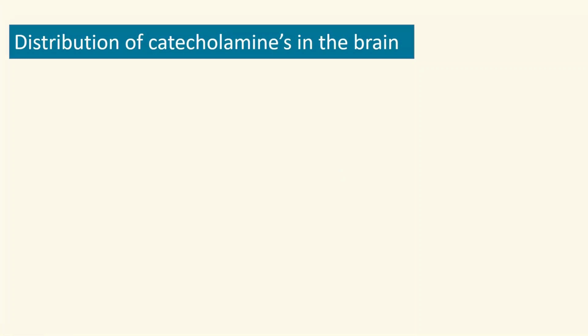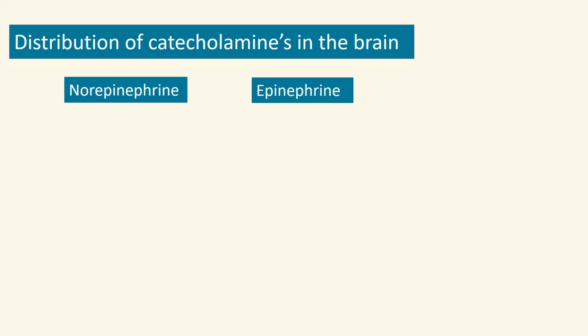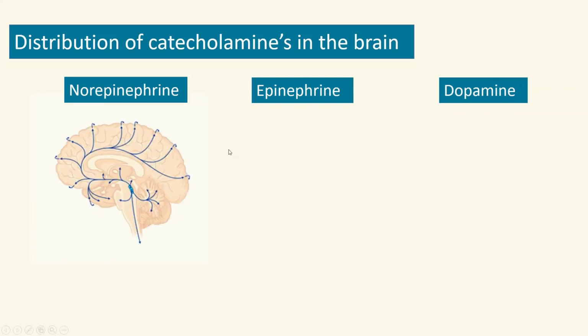Next, let's talk about the distribution of catecholamines in the brain. The catecholamines are neurotransmitters that are known for sympathetic or adrenergic system activities. Within this group, there are three major catecholamines that play an important role as neurotransmitters: norepinephrine, epinephrine, and dopamine. The norepinephrine is primarily synthesized in the locus coeruleus of the brain.